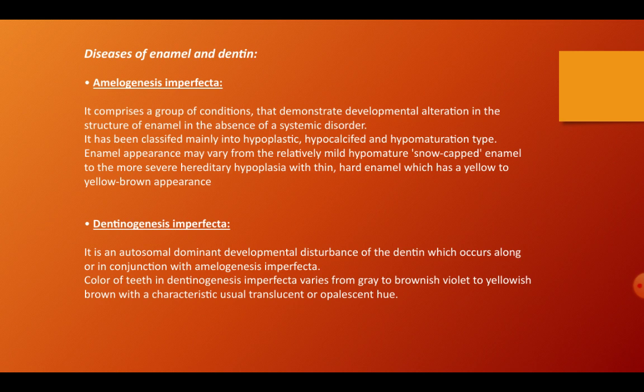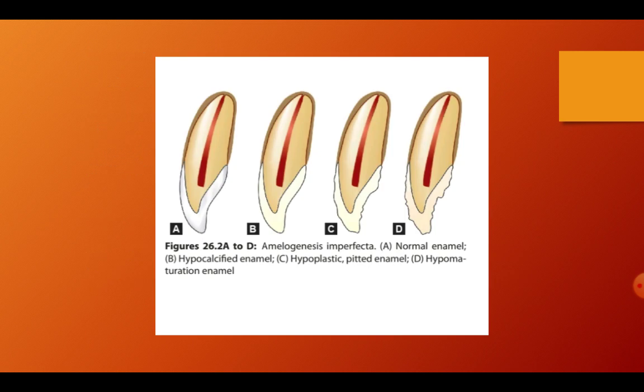The appearance of the enamel can vary from relatively mild hypomature snow-capped enamel to the more severe hereditary hypoplasia with thin hard enamel which has a yellow to yellow-brown appearance. Here you can see an image that explains the various kinds of amelogenesis imperfecta. A is the normal enamel, B is the hypocalcified enamel, C is the hypoplastic pitted enamel, and D is hypomaturation enamel.